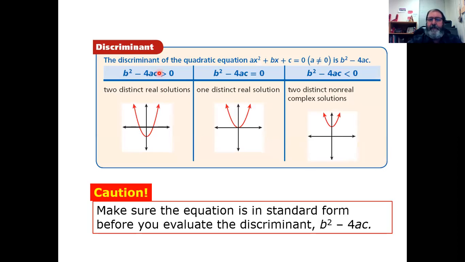Okay, if the discriminant is greater than 0, which is another way of saying a positive number, then the parabola is going to cross the x-axis. The quadratic equation is going to have two real roots or real solutions. There's going to be two of them, and they are real numbers, and we can see them on the graph. We say distinct because when the parabola does this, we only see one distinct, i.e. one different root.